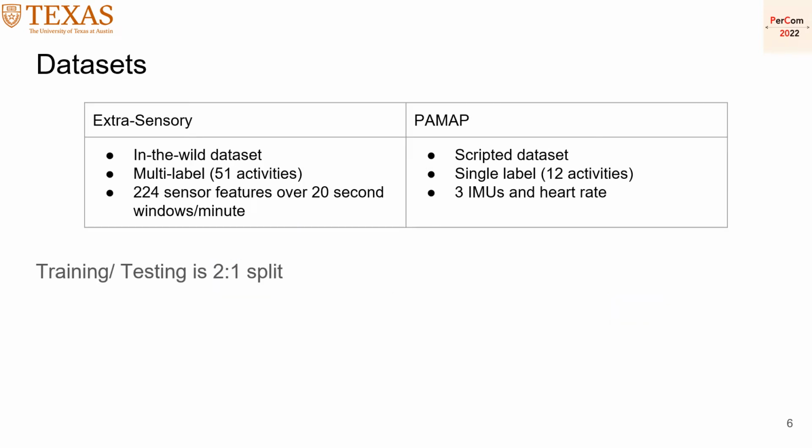We use two datasets to analyze our method. The first one is the ExtraSensory dataset, which is collected in the wild. The second one is the PAMAP dataset, which is a scripted dataset. The ExtraSensory dataset doesn't have a script, so the chronological order can be discovered. On the other hand, the PAMAP dataset had a script, so we show in the results that the models learn the script and ignore the features recorded in the PAMAP dataset. The training and testing is a 2 to 1 split.